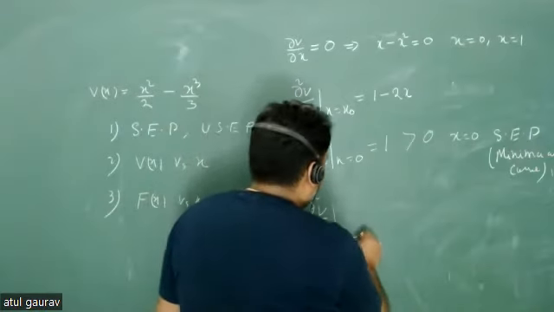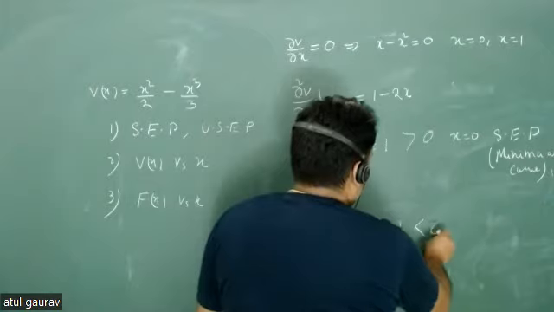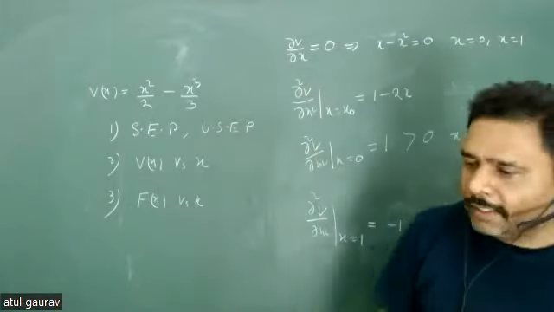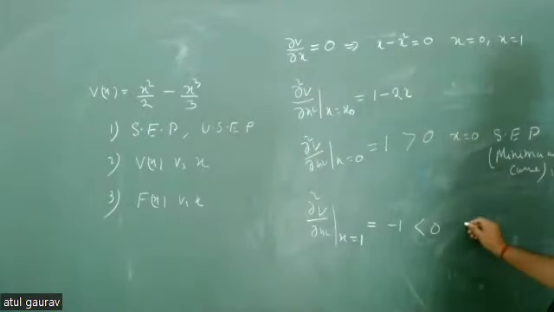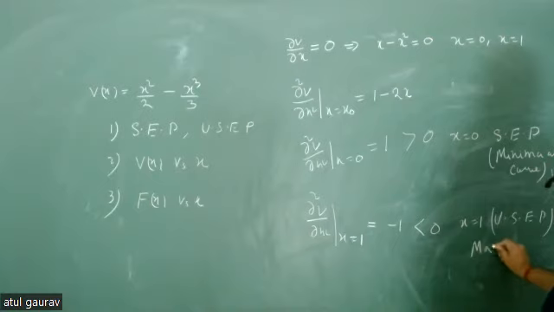It is minus 1, which is less than 0. So is it maxima or minima? Maxima. So should we call x is equal to 1 unstable or stable? Unstable equilibrium point. Very good. You have learned it. This is the maxima.